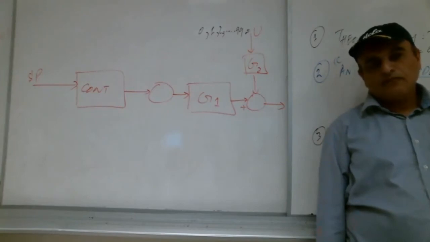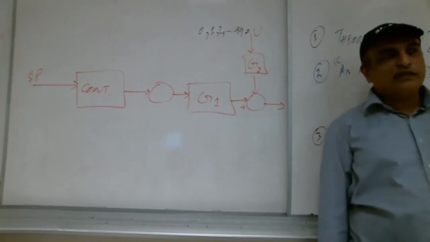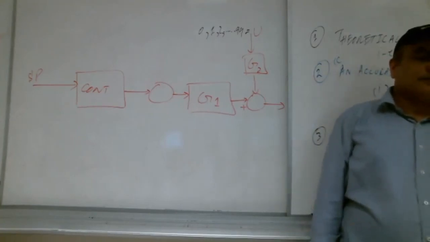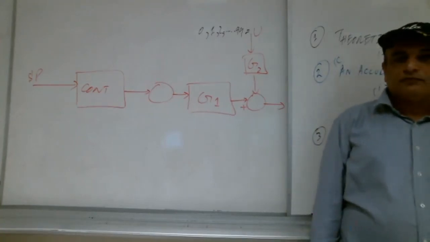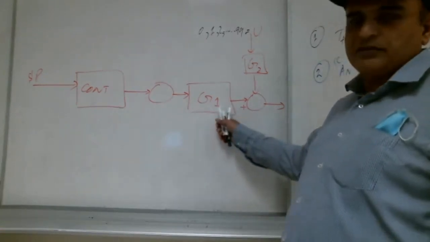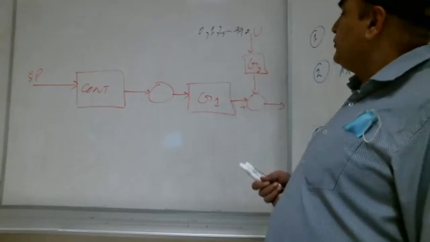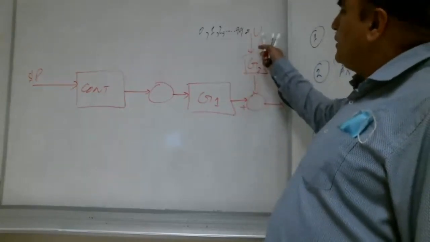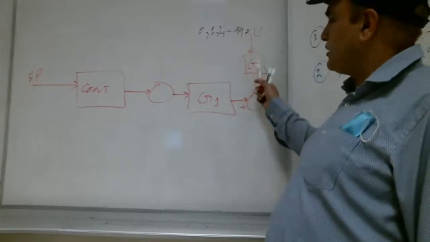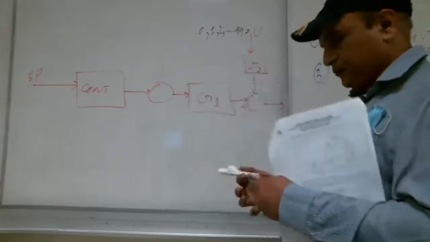Yes, teacher. Please give me an example of feed-forward in our daily life. G1 is the process. G2 is the transfer function for the disturbance. This is for the process.